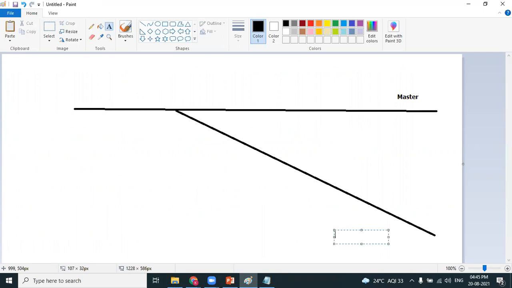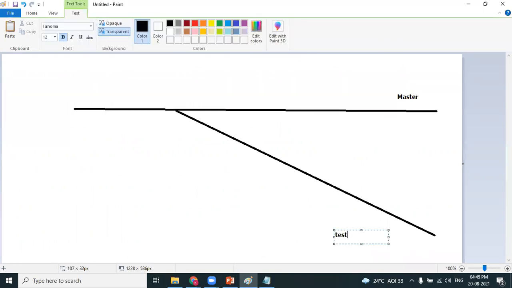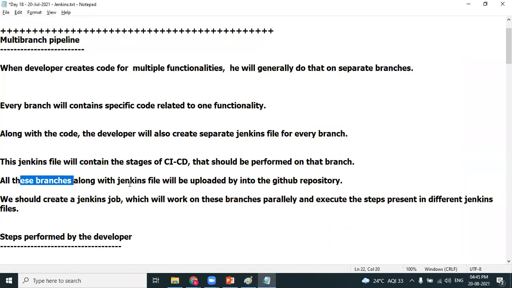In which cases should we go for a multi-branch pipeline? In many cases we go for multi-branch pipeline, and this is one of the frequently asked questions in the interview, so you need to understand it. The concept is very simple. All these branches along with the Jenkins file will be uploaded into the GitHub repository. Now we will create a Jenkins file to process.